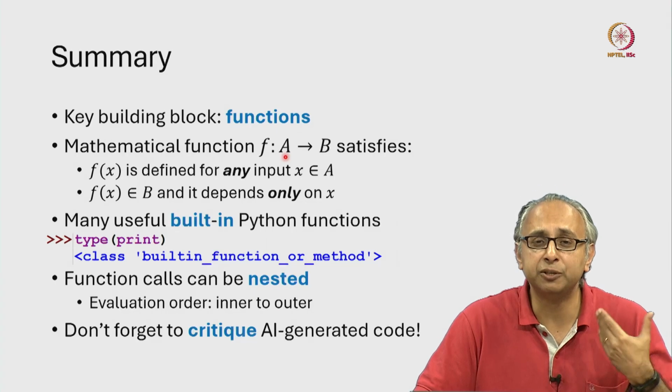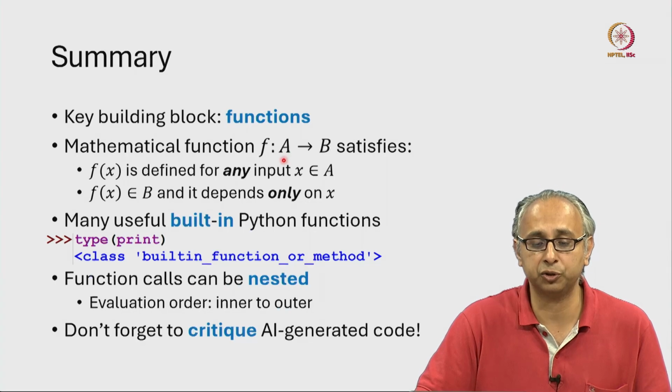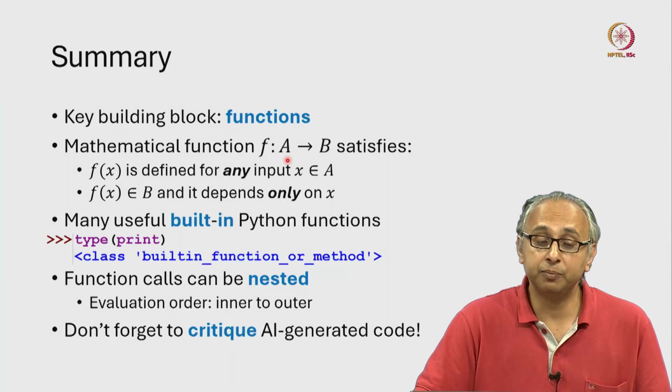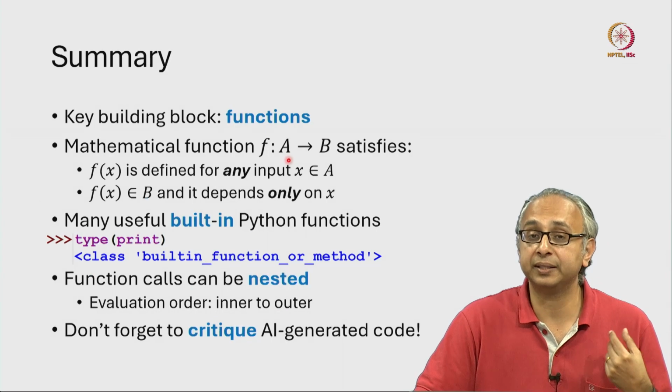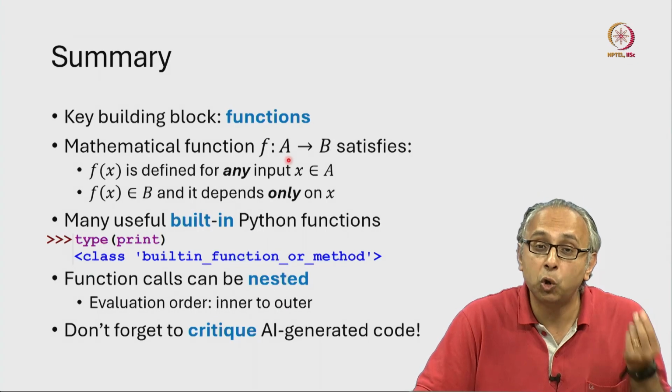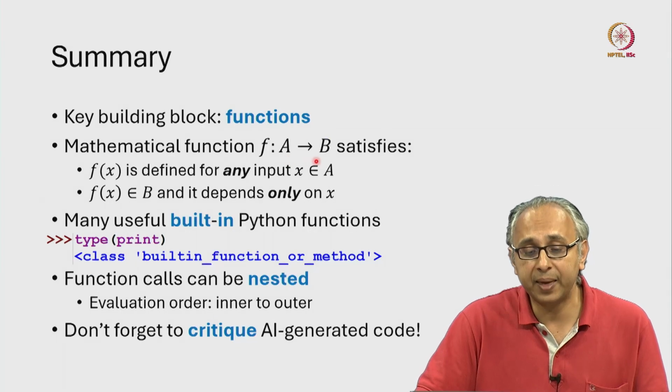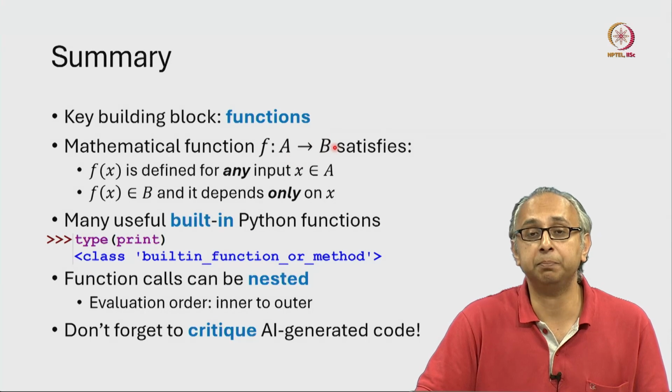So the function must be defined on any input x that belongs to this set A. And furthermore, the output that is produced by this function depends only on that input x, and that output must belong to the set B.